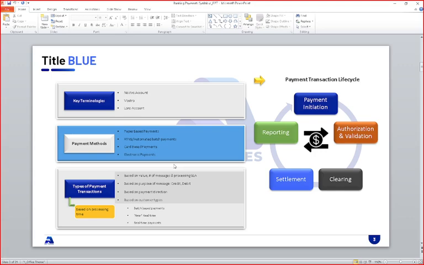The RMA relationship means whether a relationship between two banks exists or not. If it does not, then we have to involve a correspondent banking system. This concept we discussed initially for nostro and vostro. Then we discussed different payment methods and types of transactions: near real time, honors, offers.